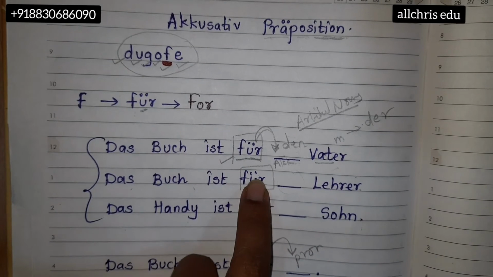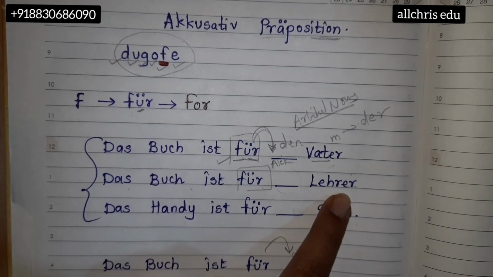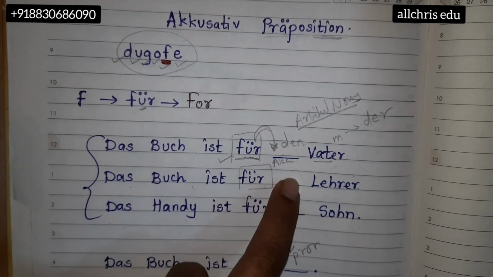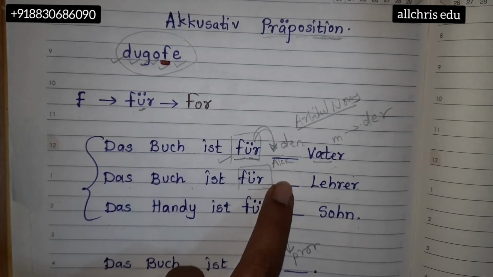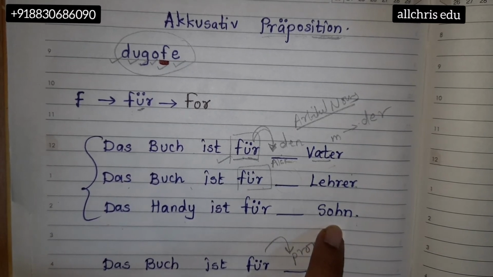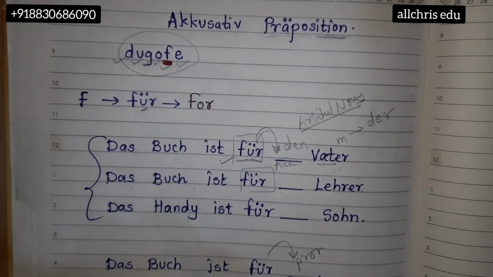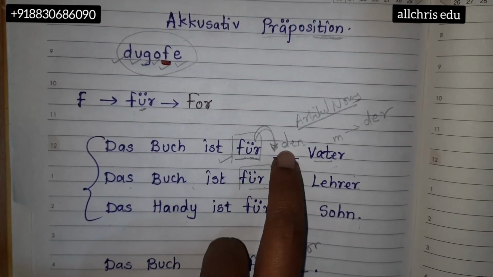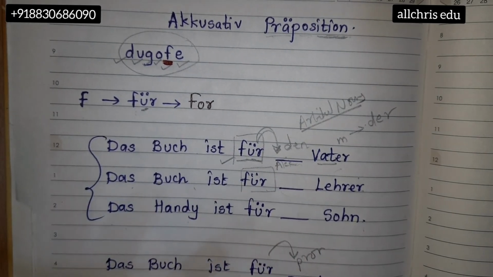In the same manner, what is the gender of Lehrer? Find it out. Lehrer means male teacher. Once you know the gender of Lehrer, because of the accusative preposition, it will turn into an accusative article. So what is the article for male in accusative case? Sohn, which is son, is also male. So just concentrate: if this preposition comes in the picture, after that, if you are writing an article, write in accusative form. If you are writing the bestimmt article, der, die, das, die, write in accusative form.